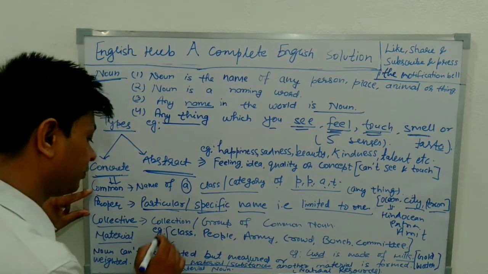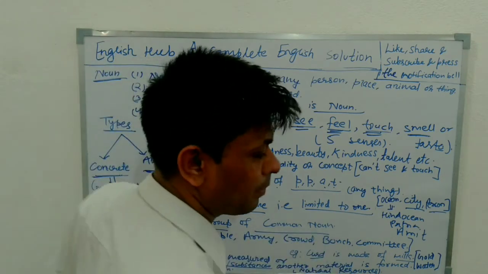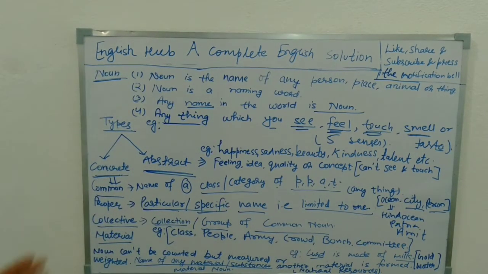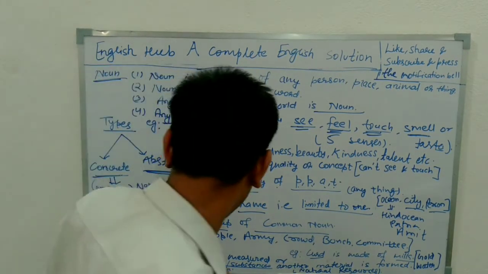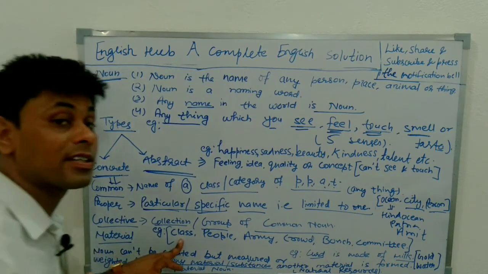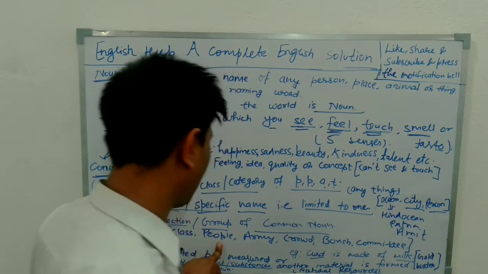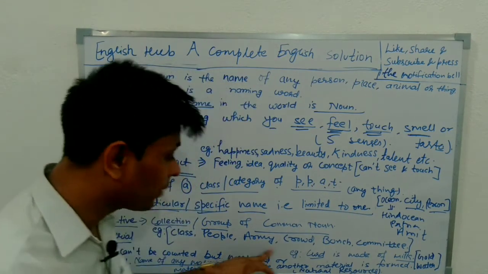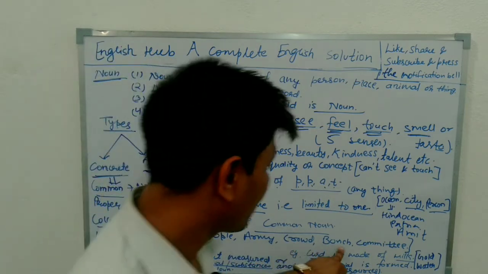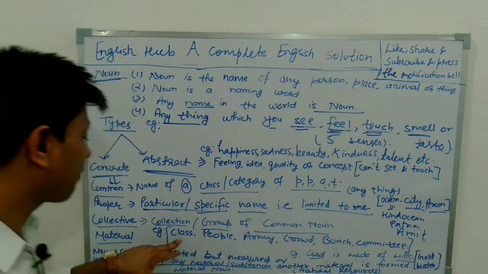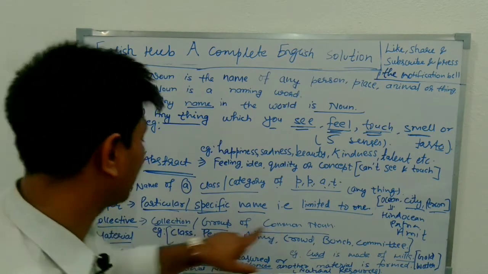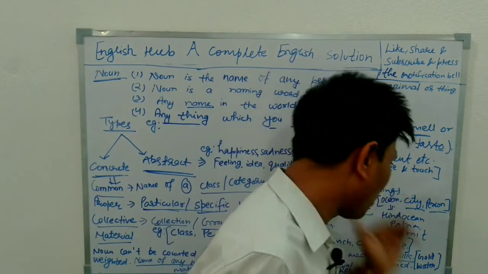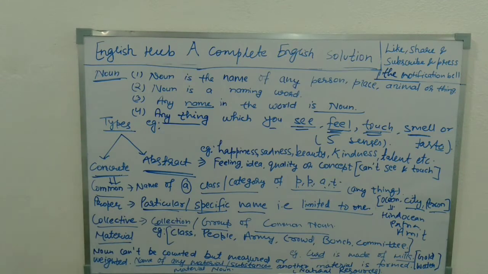And collective noun: a collection, a group of common nouns. Students get confused. What is a collective noun? A collective noun is a group of common nouns. How is it so? Class: students come in the class, students make a group. Persons make a group called people. Army is making a group here. Crowd, bunch, committee. You can see all are placed in a group of common nouns. So a collection is made, and that collection is called a collective noun. I will take you through all these nouns in detail in a separate video lecture.